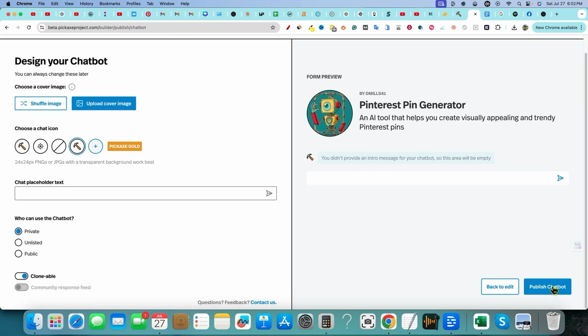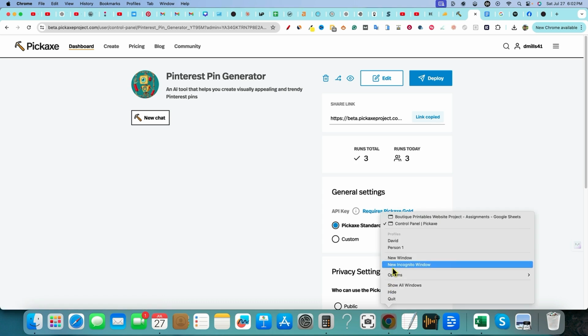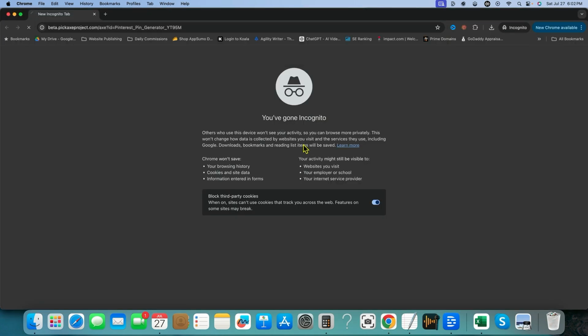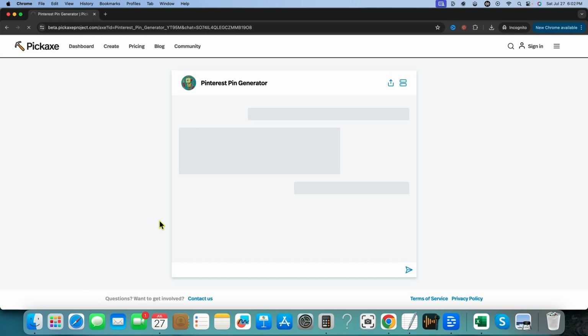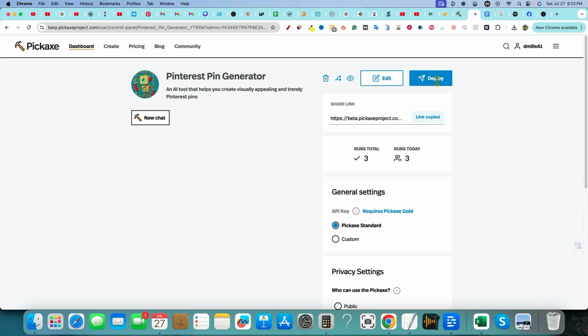Now we can publish this chatbot. So once you're done, you can publish the chatbot right there. And then this is what it would look like, right? You can copy the link, you can go share it and so forth. If you just copied this link and shared it, and go into an incognito window, I'll just show you what it looks like real quick. If you just share this and it's public, then this is what it would, oh, I guess I don't have it on. I think we'd actually have to go to deploy and so forth right there. But yeah, very granular control that you're able to have on all of this.